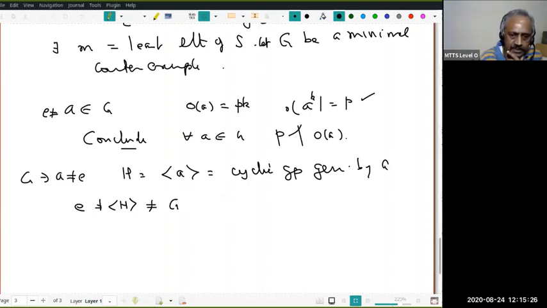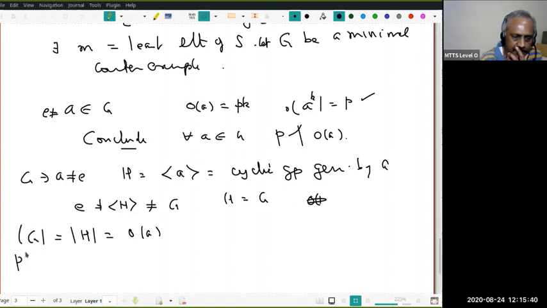Suppose H equals G. Then the order of H is the order of A, but |H| is |G|. Therefore P divides |G| implies P divides the order of A. But we just concluded that for any element A in G, P does not divide its order. So this is a contradiction.